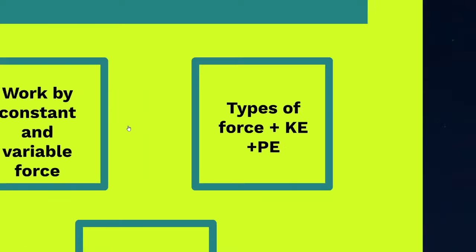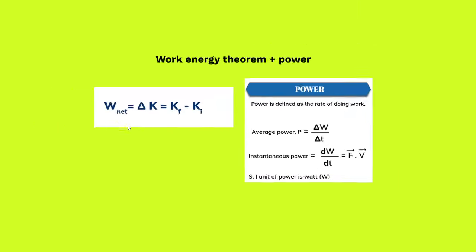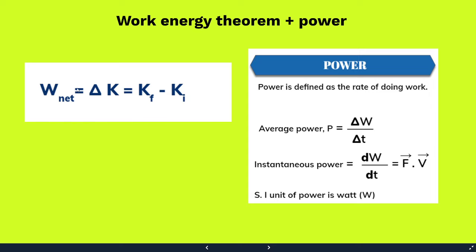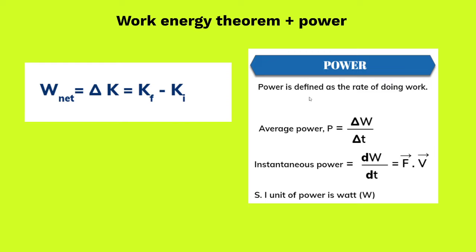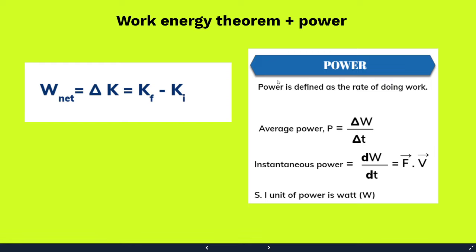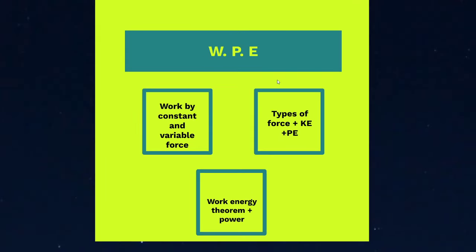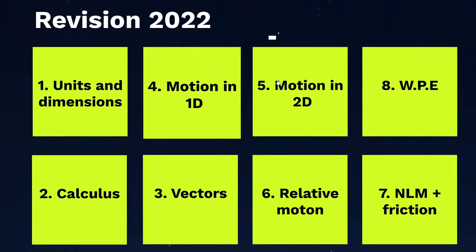After that, obviously, we had our discussion on the work energy theorem, which is the mathematical form of the law of conservation of energy. It says that the work done by any force on a body is nothing but the change in kinetic energy only. Then we had a brief discussion about power, which is the rate at which work is done, or the rate at which energy is supplied in a given system or experiment. This is the discussion we have had so far.